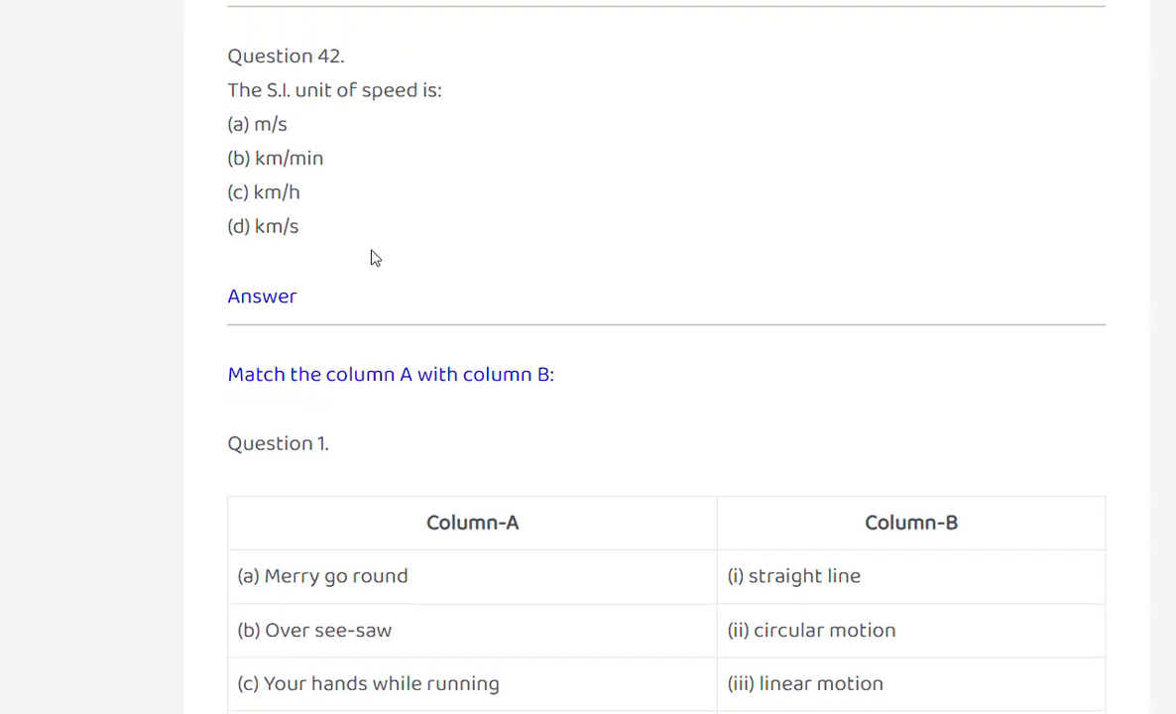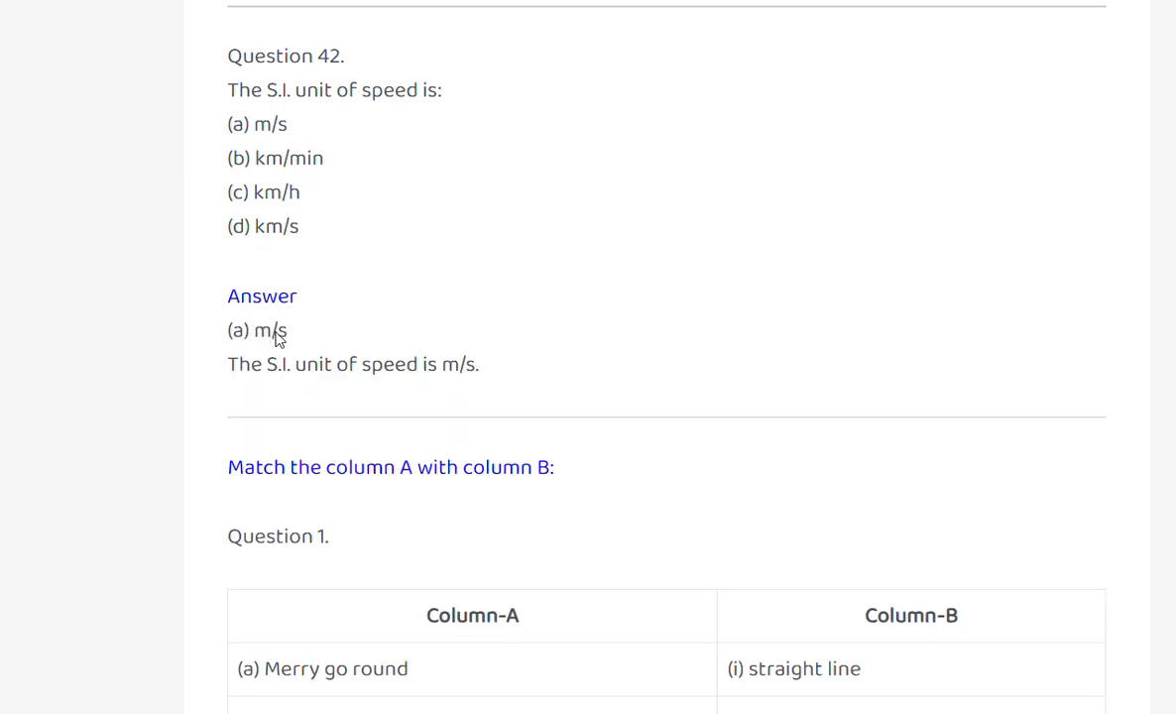Answer. Next, the SI unit of speed is meter per second, kilometers per minute, kilometers per hour, or kilometers per second. Meter per second, m/s. The SI unit of speed is m/s.